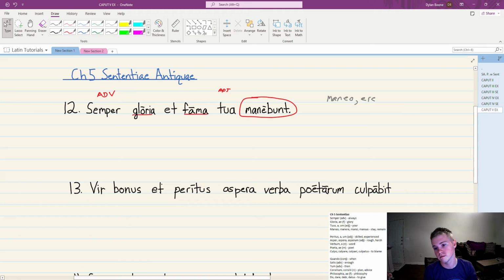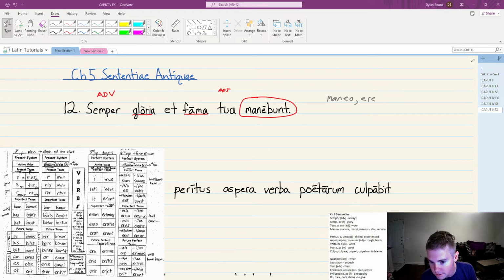Okay. So at this point you'll have to go over to your verb chart, pull that open, and on it you should see, for us, we're in the bottom left area under future tense. And you'll see for the first and second conjugation verbs, you will want to put bunt on.